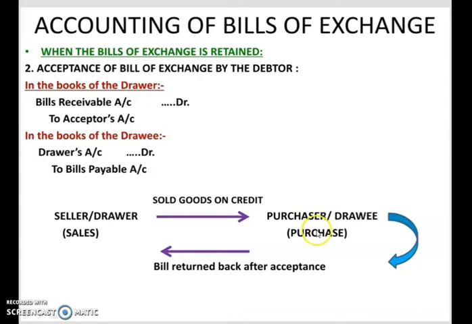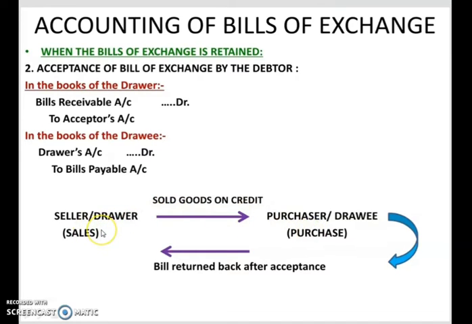Now from the drawee's point of view, what will be the journal entry? He will record drawer's account debited to bills payable account. For him it is payable and for the seller it is receivable. Okay, that difference you have to understand. For one it is receivable, for the other it is payable. Okay, just remember this journal entry from both points of view, the drawer's as well as the drawee's.